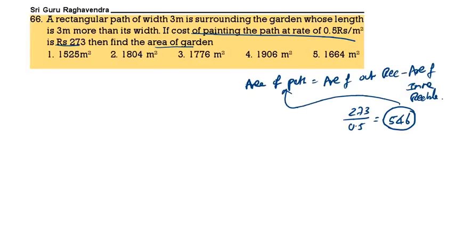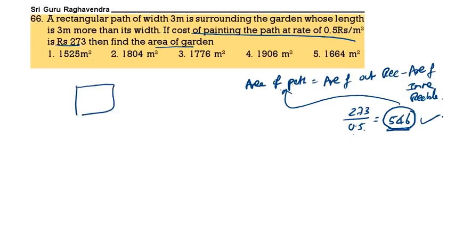273 is the total cost, 0.5 per meter square. How many meter squares are there? 273 by 0.5 is 546. This is the area of the path. Now see, this one is the rectangle, and this is one more rectangle. A rectangular path of width 3 meters is surrounding, so this is all 3 meters.